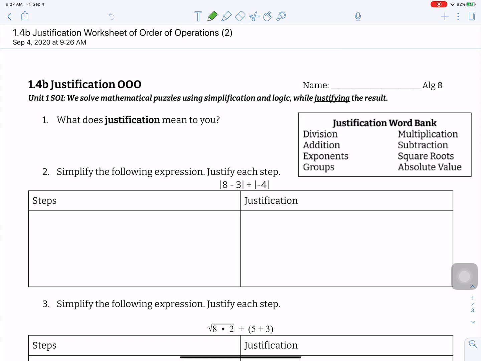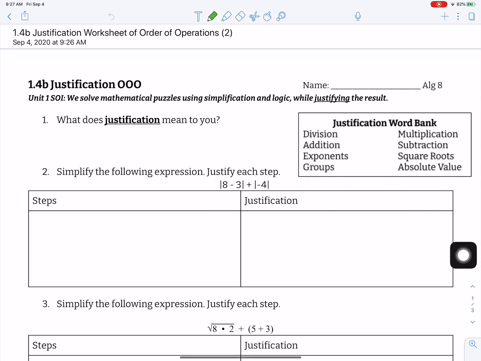One, you're writing in what does justification mean to you. And what we're looking at, justification is to say why you did something that you did. So why did you do your first step that you did first? Why did you do other pieces? And then I have a word bank here. So these are the things that you should be looking for.